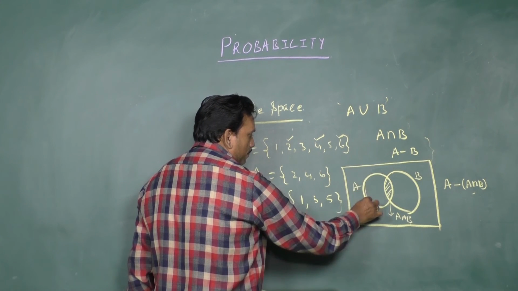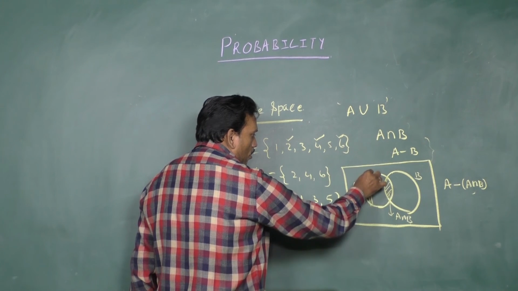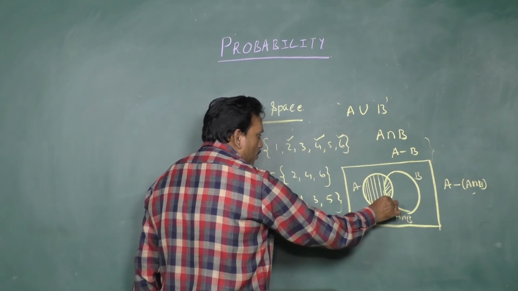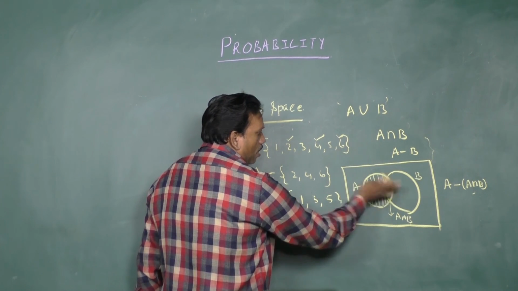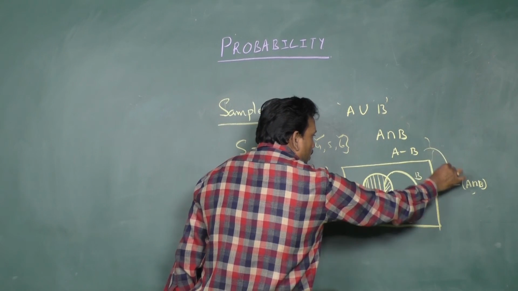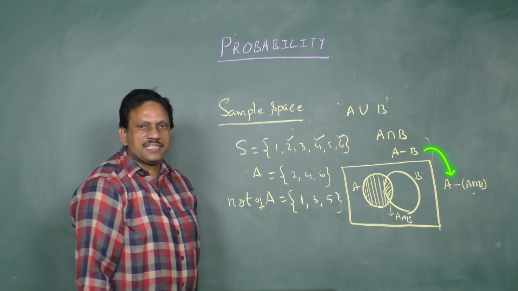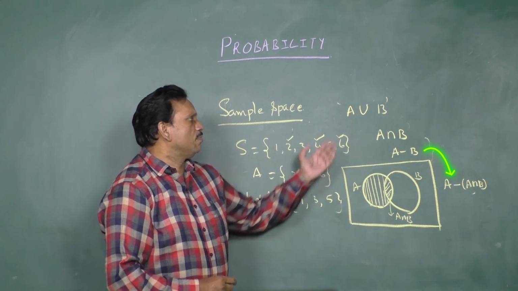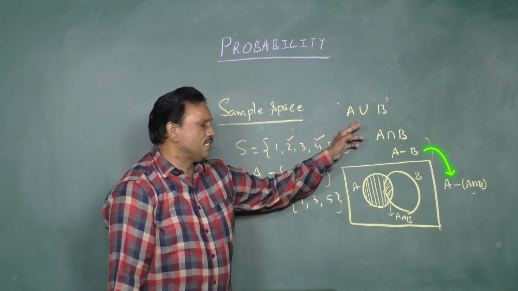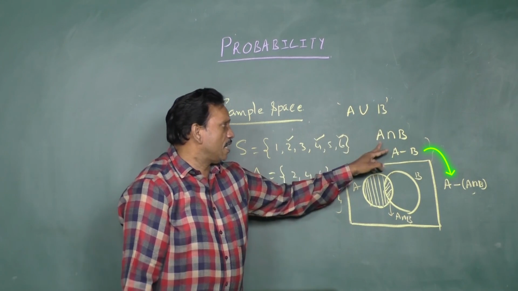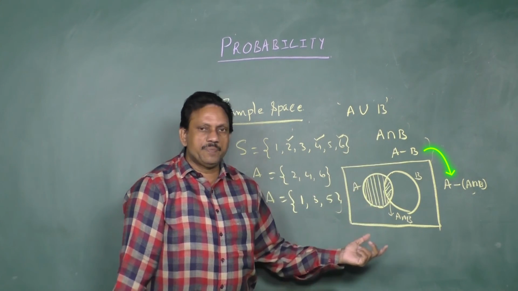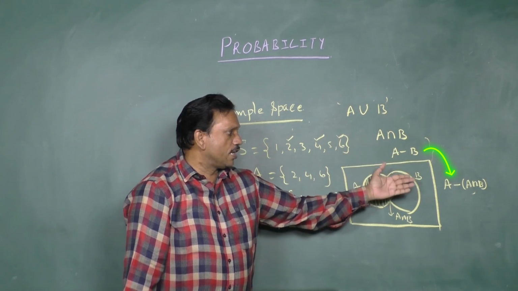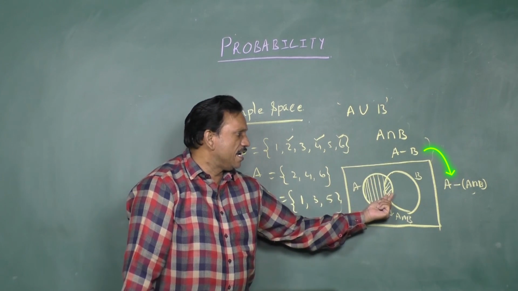This part we call A minus B. A minus B means elements belonging to only set A but not B. So A minus B can also be written as A minus A intersection B. So these are the notations: either A or B you write as A union B; A and B is written as A intersection B; A minus B means the elements belong to A but not B; and A minus B is also written as A minus of A intersection B.